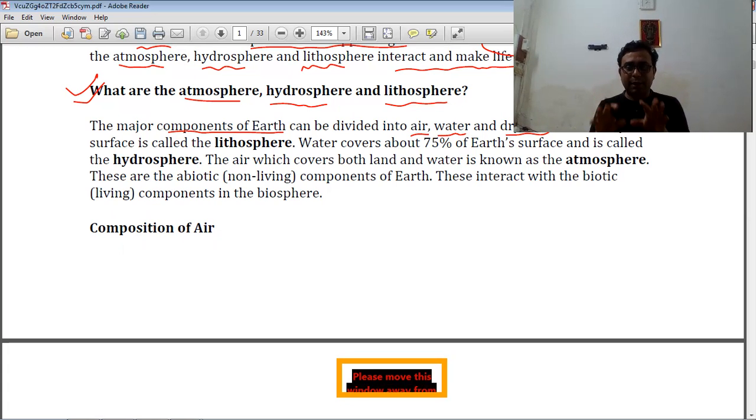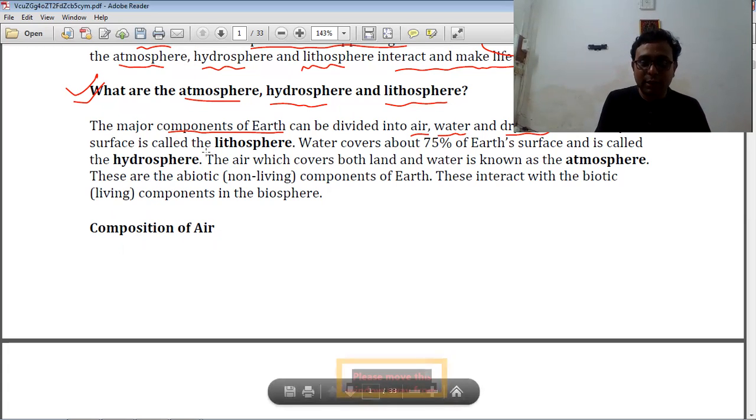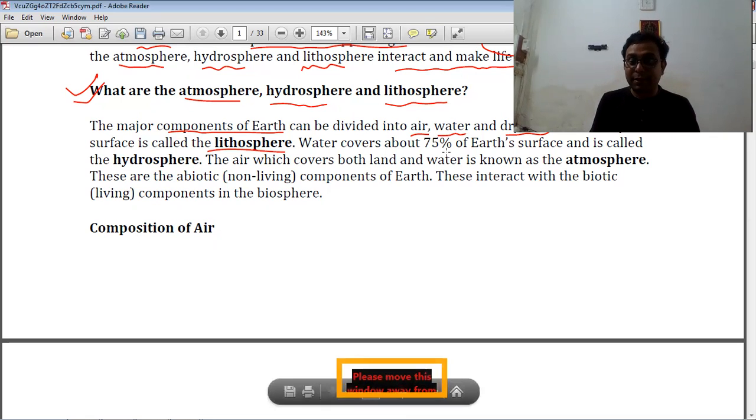If you divide the components of the earth, you find the air part, the water part, or the dry land part. According to this, the earth's dry surface is called the lithosphere, and water covers 75% of the earth's surface.